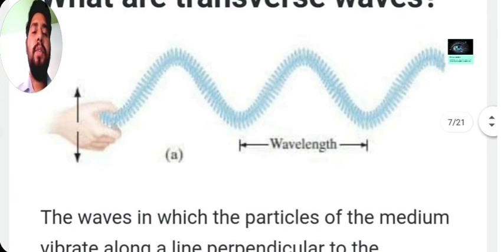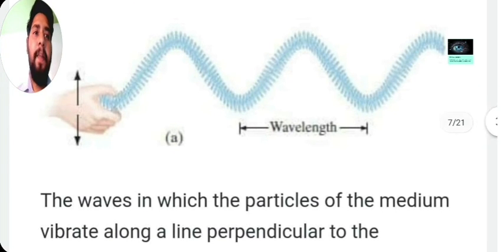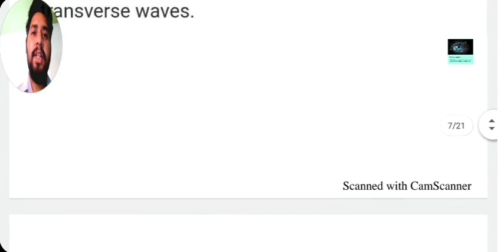In this type of wave, troughs and crests are formed, and you already studied troughs and crests. What are the crest and what are the troughs? The distance between two successive crests or two successive troughs is known as wavelength. As you already studied, what is it?